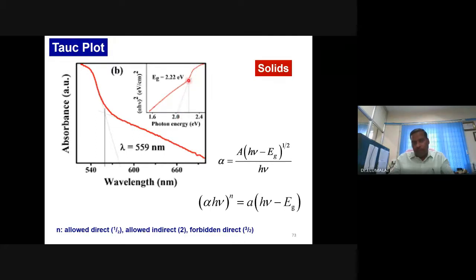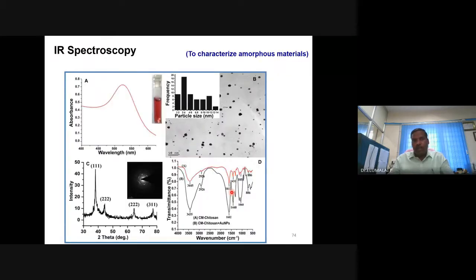Where it touches the x-axis gives you the band gap. Depending on whether it is a direct band gap or indirect band gap semiconductor, this n can change, so accordingly you can use it. So UV spectroscopy is also useful in characterizing nanostructured materials.